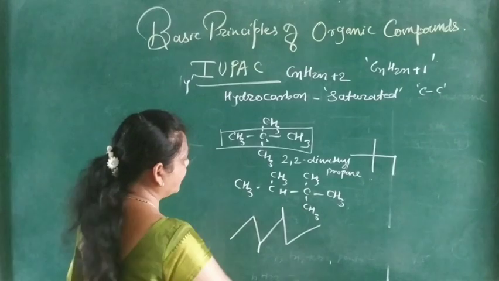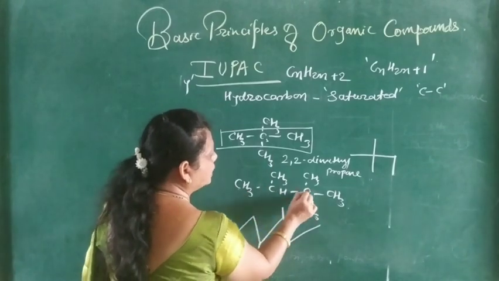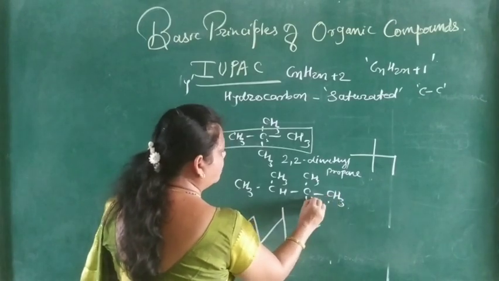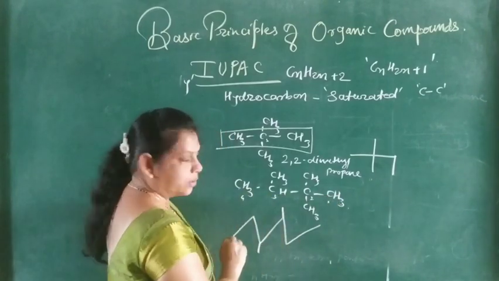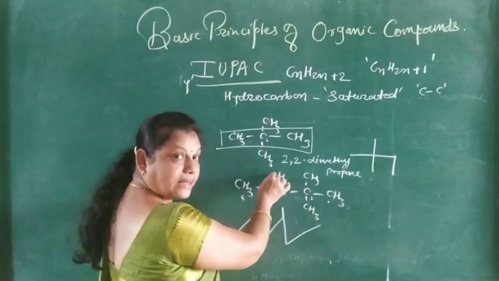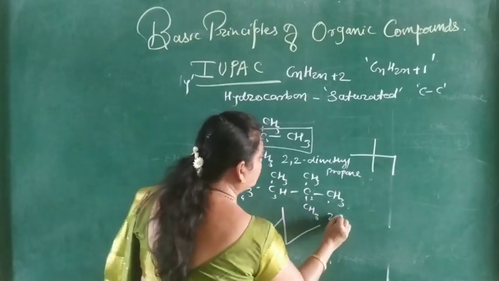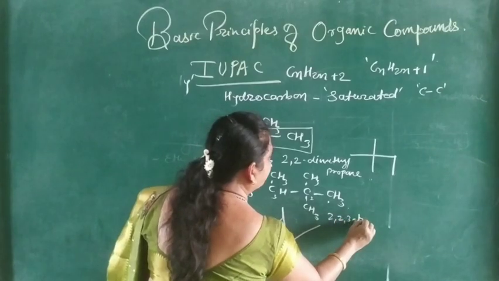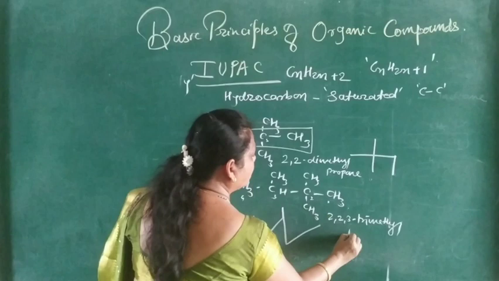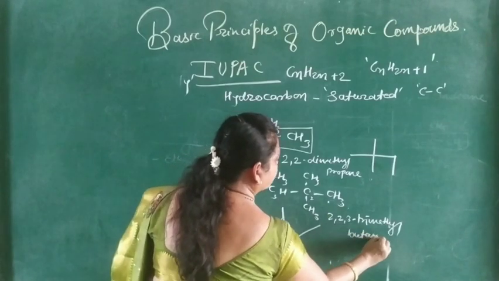Next, here 1, 2, 3, 4. So numbering 1, 2, 3, 4. So here 2, 2 dimethyl, and at 3 again there is one methyl. So 2, 2, 3 trimethyl, and for 4 carbons that is butane.